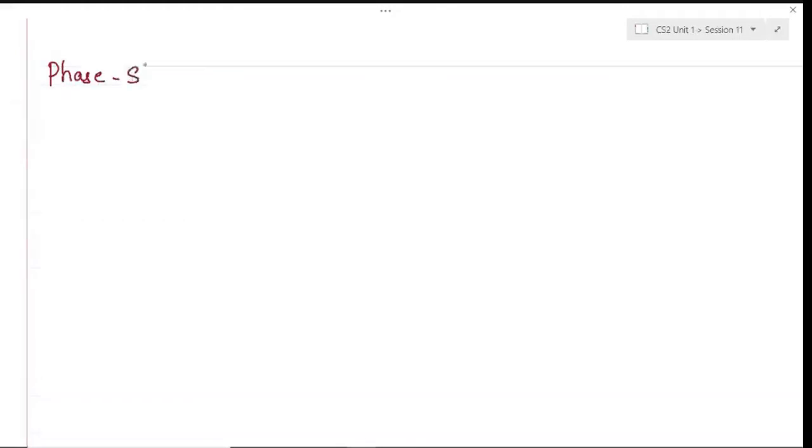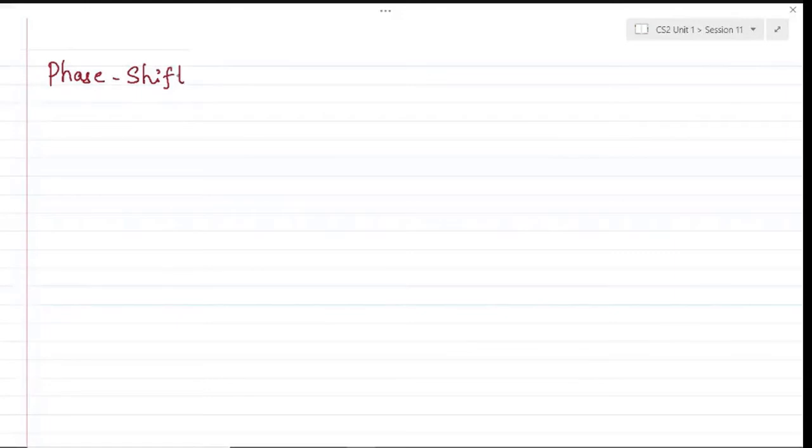We'll start with a little simpler case, which seems to be simpler in digital modulation schemes, known as phase modulation. Okay, and we call this phase shift keying. Okay, in short, we term it as PSK.